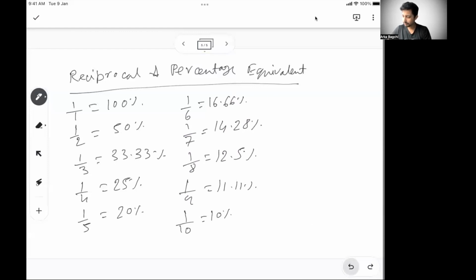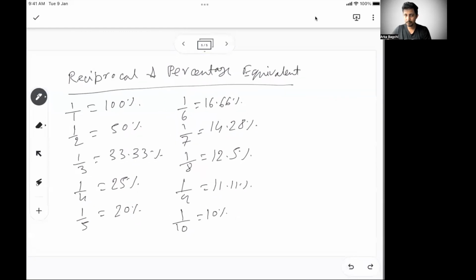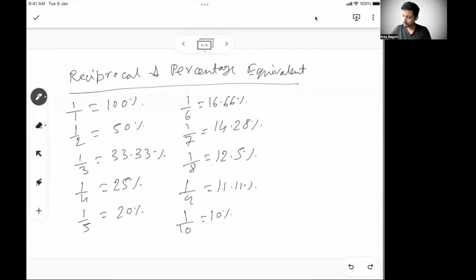Use this a little. What is 1 by 11? 9.09%. 1 by 12? 8.33%. 1 by 13 is 7.14%.